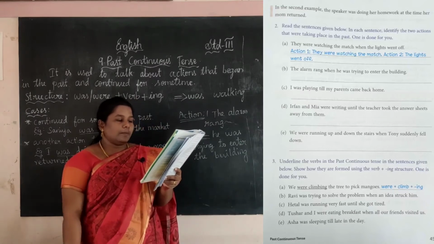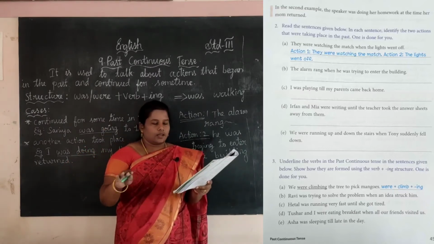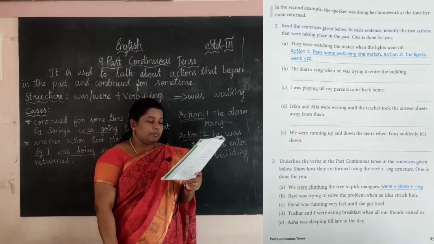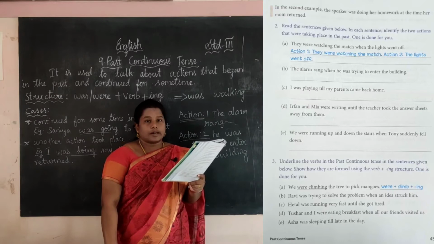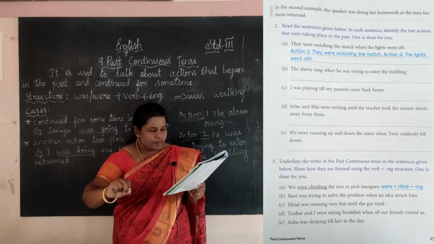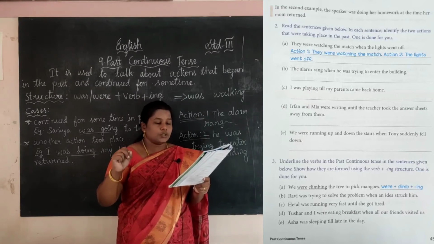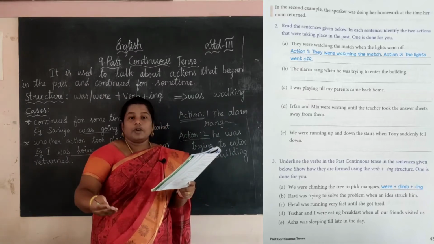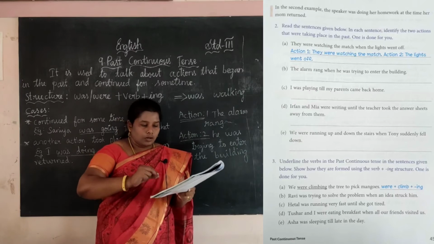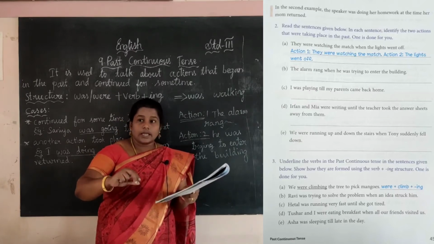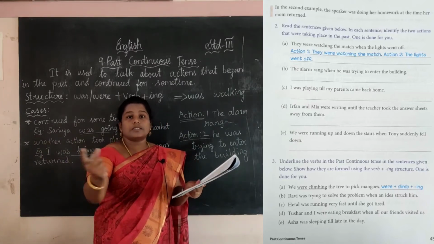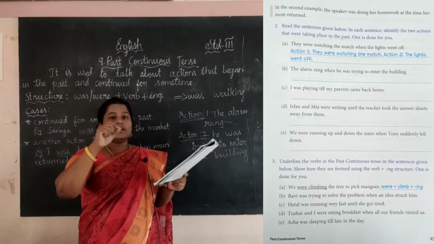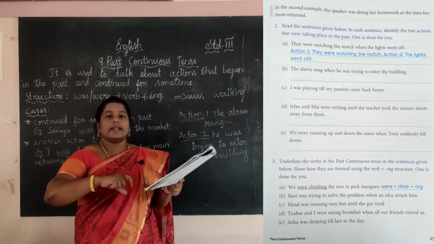Okay, next one, see, this is your homework, just I explain it. Okay, Irfan and Mia were writing. Okay, one action is happening until the teacher took the answer sheets away from them. And another action is happening, both are writing. At that time the teacher, the ma'am is collecting the paper. Okay, so two action is going on. So you want to just write action 1 is this and action 2 is this.